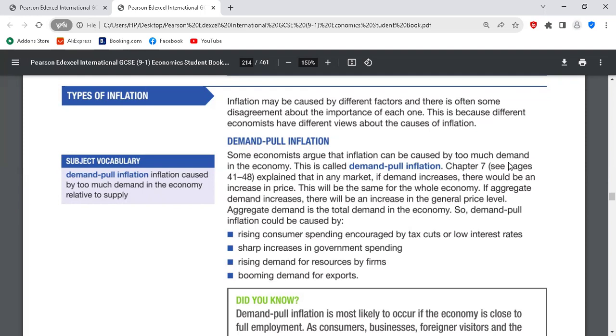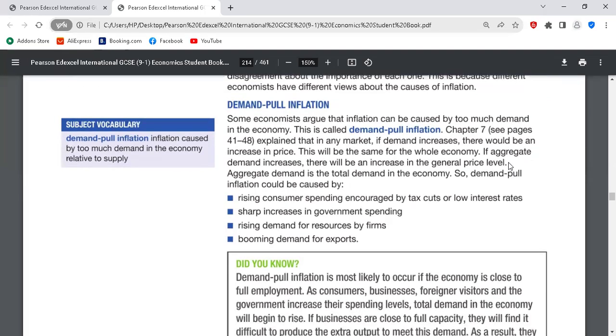Is it clear? Yes. The third one, rising demand for resources by firms. If firms need more resources to produce their output, the price of these resources would rise. Demand pull inflation would occur. The last one, booming demand for exports. The price of exports in the country might be cheaper. That makes the economy internationally competitive. As soon as the economy becomes internationally competitive, demand for exports would rise. As a result of that, it will lead to demand pull inflation.